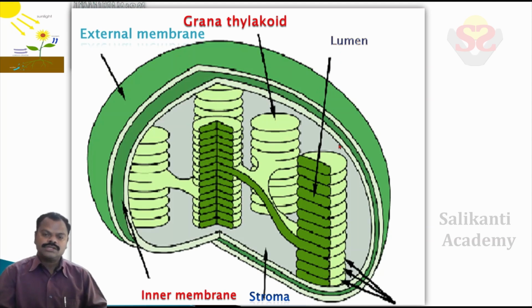Photosynthesis takes place in this chloroplast only. In grana, the light reaction takes place. Chlorophyll pigments are present in grana only, and the dark reaction takes place in stroma.